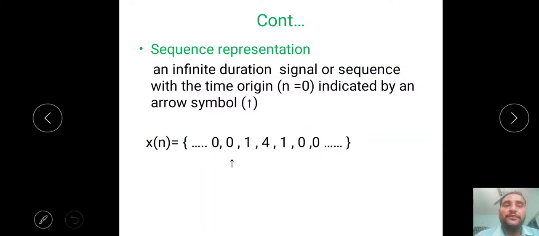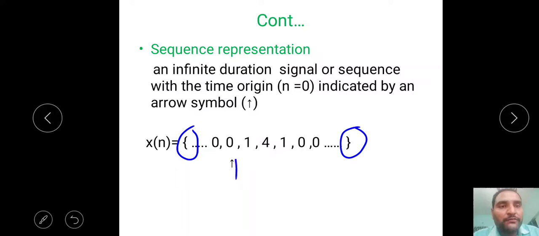Next, sequence. You know that a sequence should be represented within braces. We have to take braces like this. Within these braces, we have to represent all amplitudes. Whatever the down arrow we have, this is called the n equal to 0 position. All the right side values are n equal to 1, n equal to 2, n equal to 3, n equal to 4. On the left side we have n equal to minus 1, minus 2, minus 3.